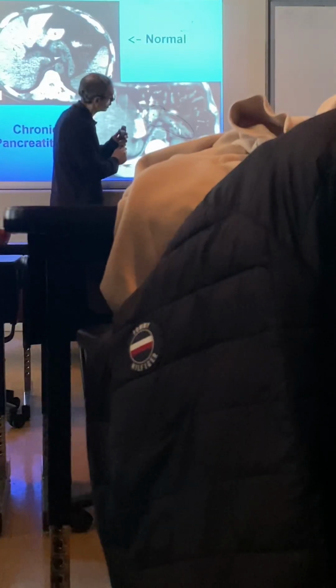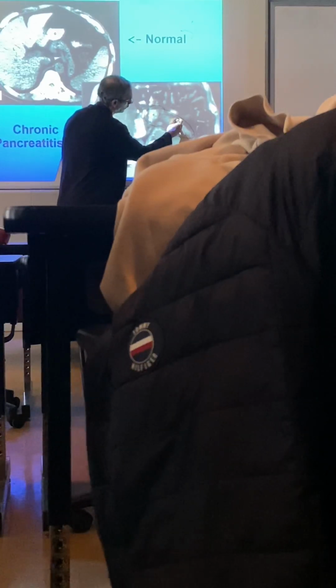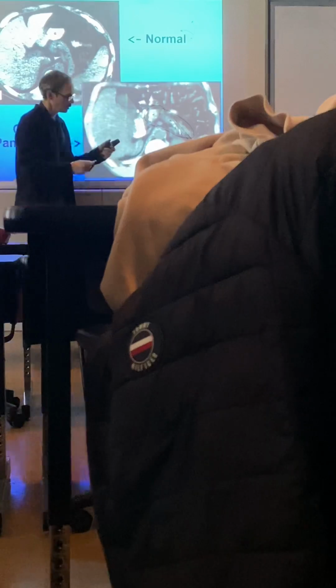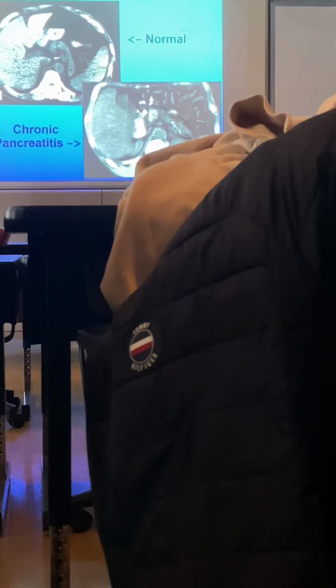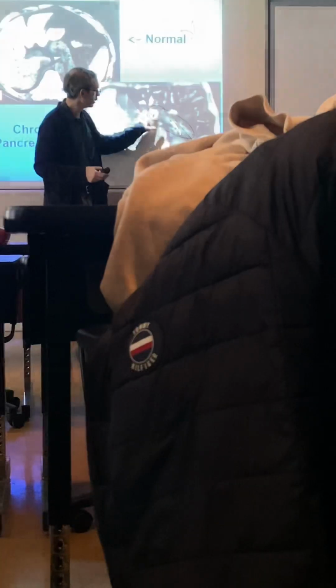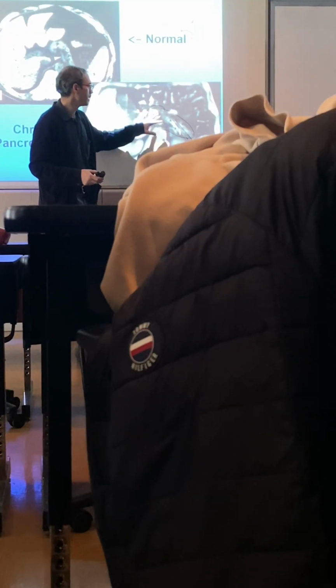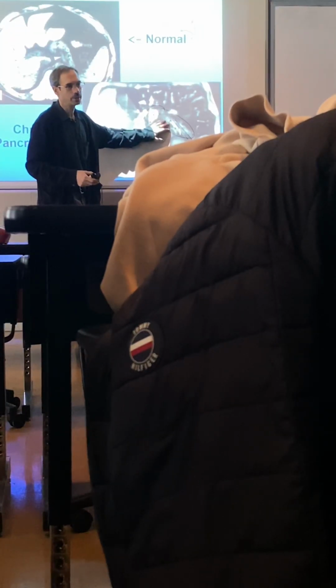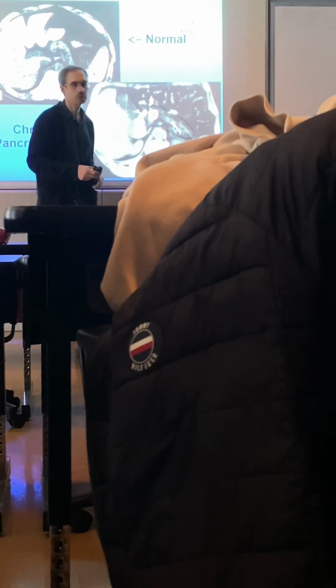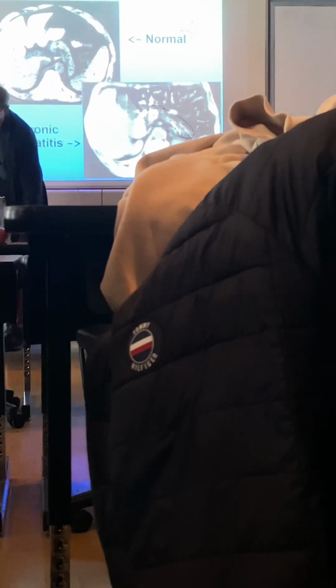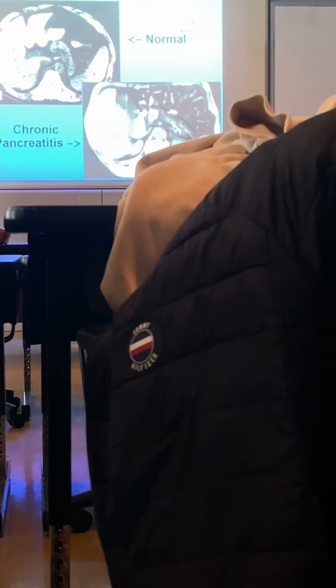You'll also notice in the tail, you have this kind of linear area of lucency. That's the dilated pancreatic duct. When the pancreas atrophies, it pulls on the duct and it dilates. And so you have this shrunken, calcified pancreas. That's end-stage chronic pancreatitis. There's probably not much left in that pancreas to synthesize any digestive enzymes.